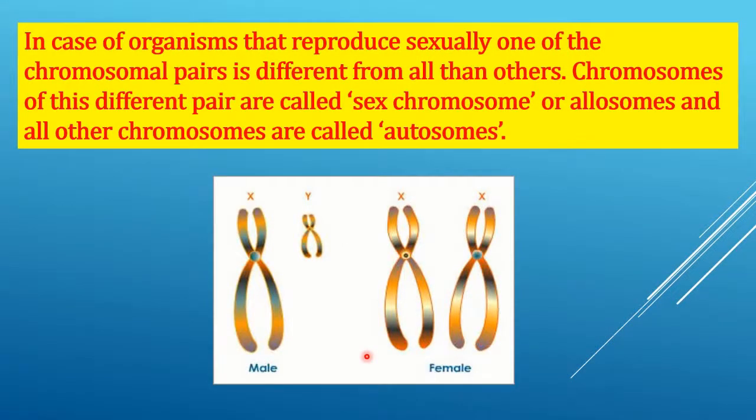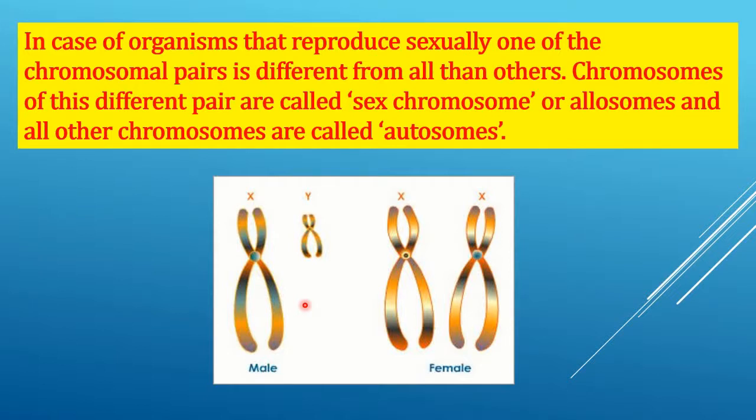Students, in case of organisms that reproduce sexually, one of the chromosome pairs is different from all the others. Chromosomes of this different pair are called sex chromosomes or allosomes, and all other chromosomes are called autosomes.